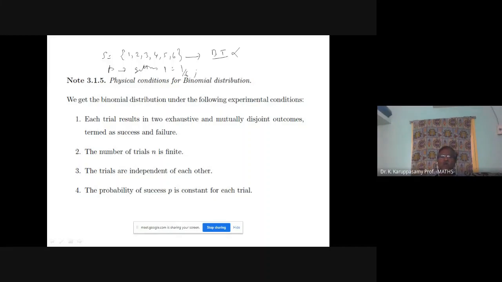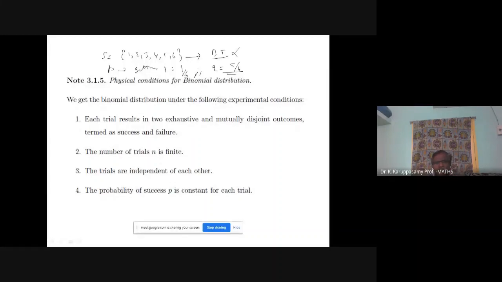My P value is 1 by 6. So Q, not getting 1, is 5 by 6. In that case, we can use binomial. Now we have success and failure. Success means getting 1. Failure means getting the remaining numbers. That is the first note.